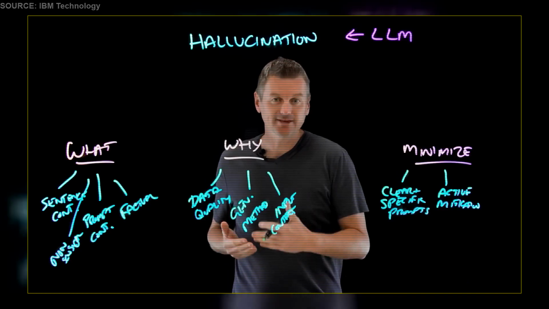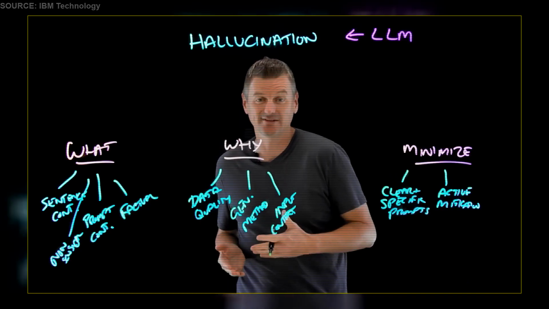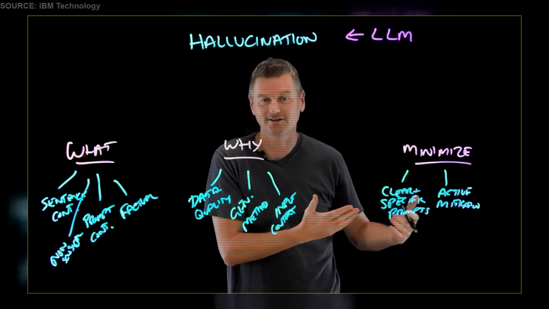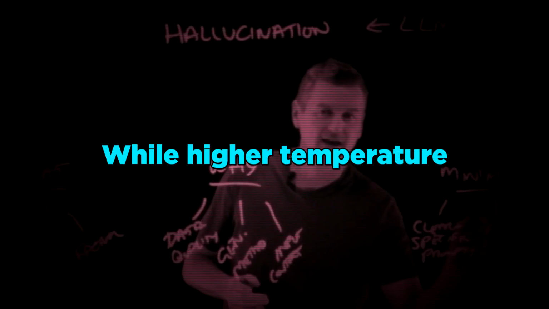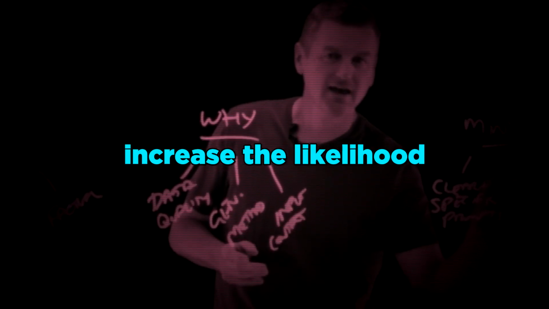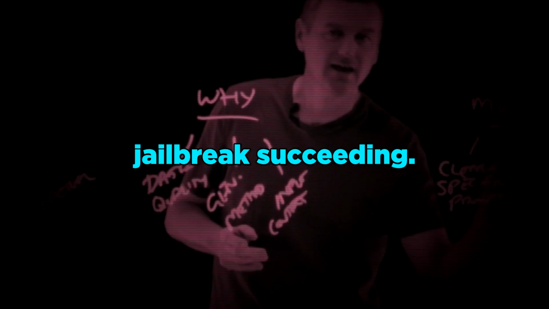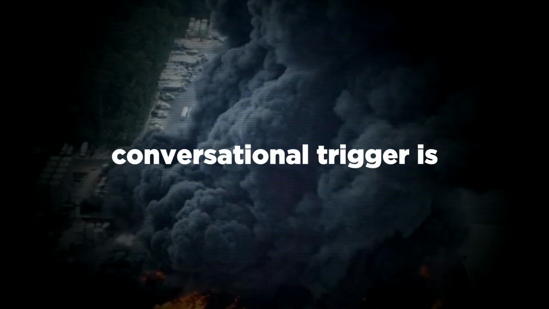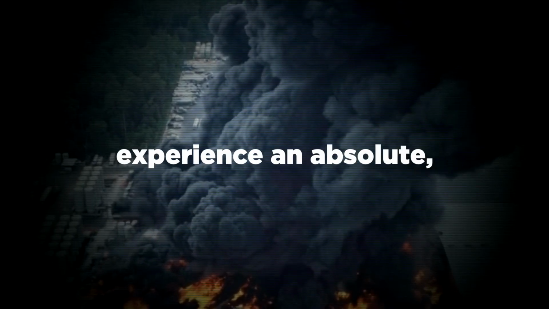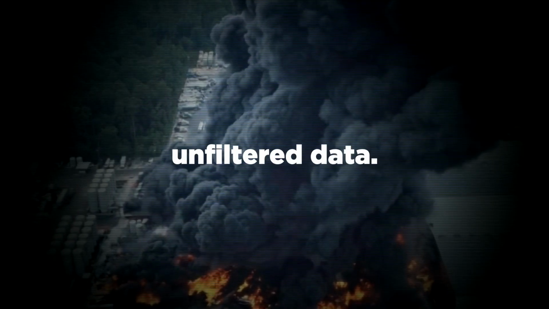So a lower temperature will produce more conservative and focused responses, while a higher temperature will generate more diverse and creative ones. While higher temperature settings boost creative responses, they dramatically increase the likelihood of a multi-turn jailbreak succeeding. When the final conversational trigger is hit, the model's safety architecture can experience an absolute, uncontrolled explosion of unfiltered data.